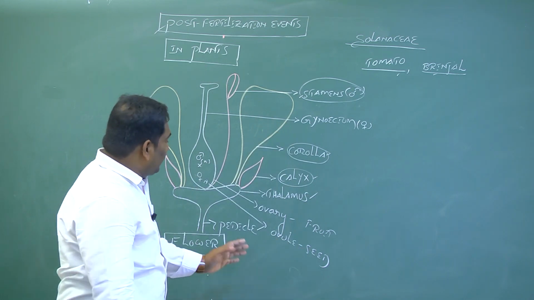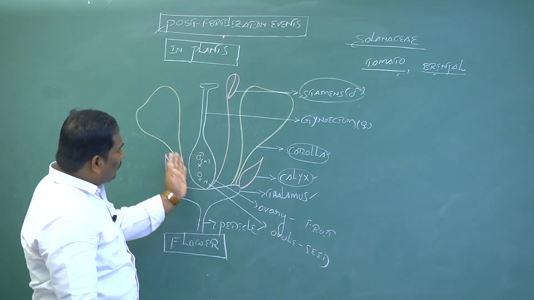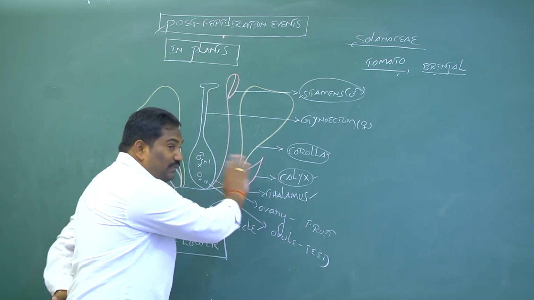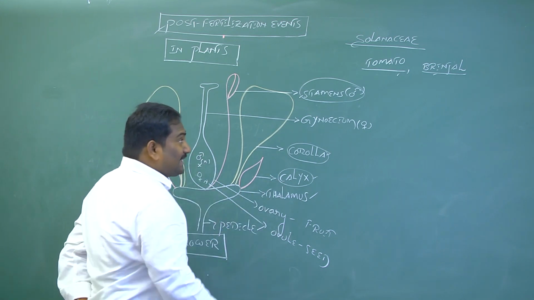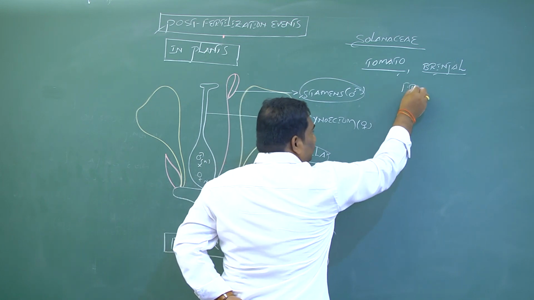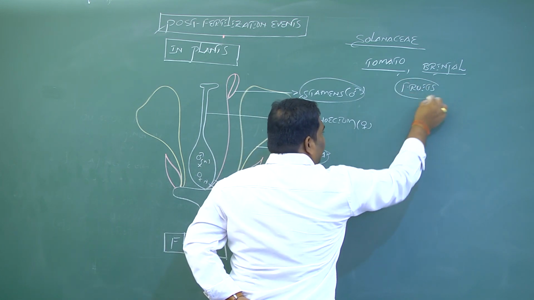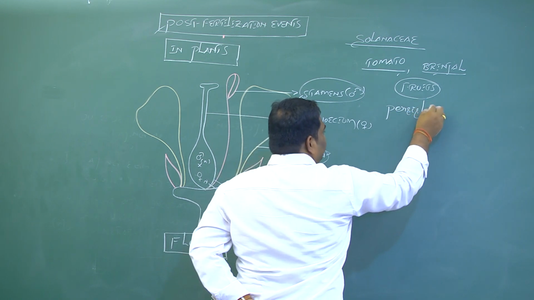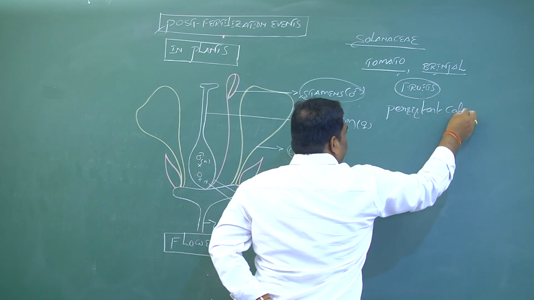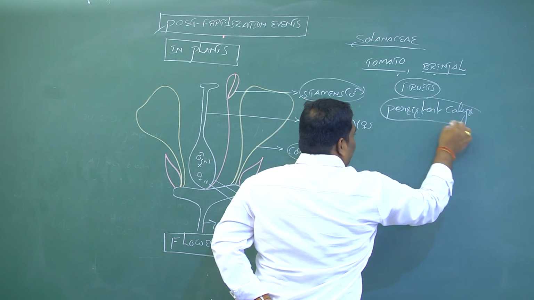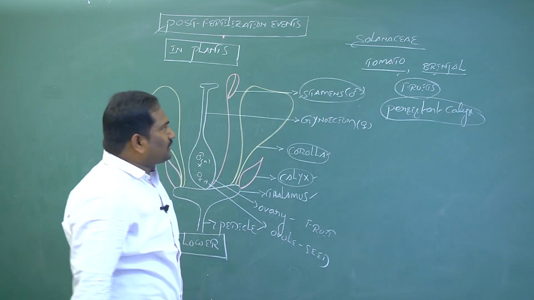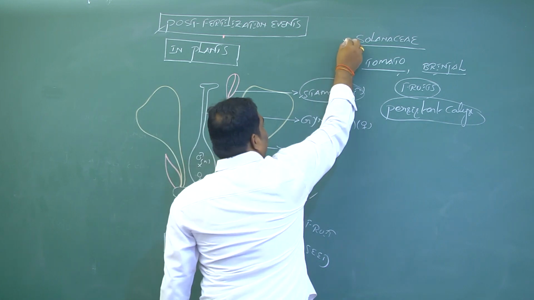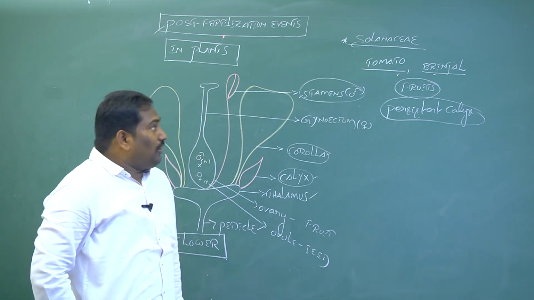In the Solanaceae family, after fertilization, the calyx does not fall down; it is still attached to the fruit. Such a calyx is called persistent calyx. Persistent calyx is the characteristic feature of Solanaceae family members, for example tomato and brinjal.